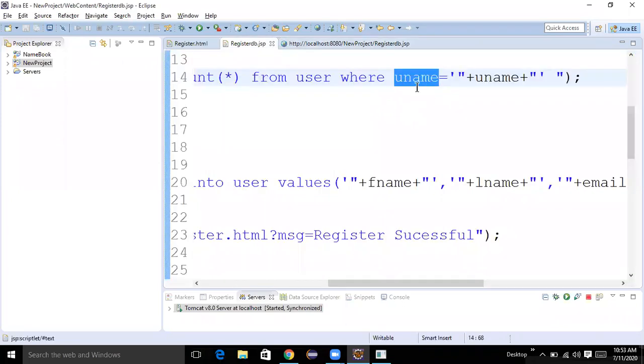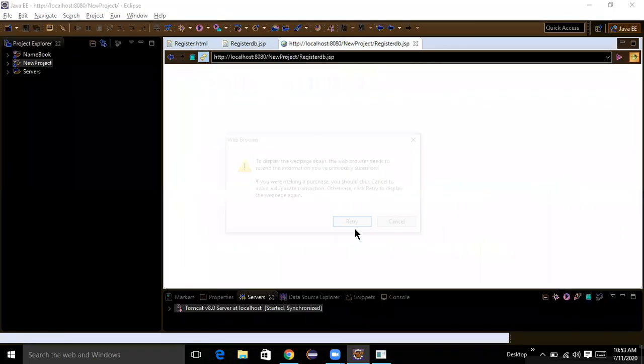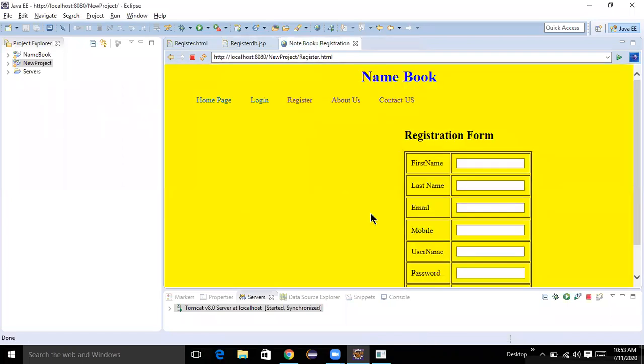Here I am giving the column name wrong. Username. Then it's good. Username already exists. Try new one. Then it will show us the message in a dialog box, in a new window. So like that we need to write. Fine.